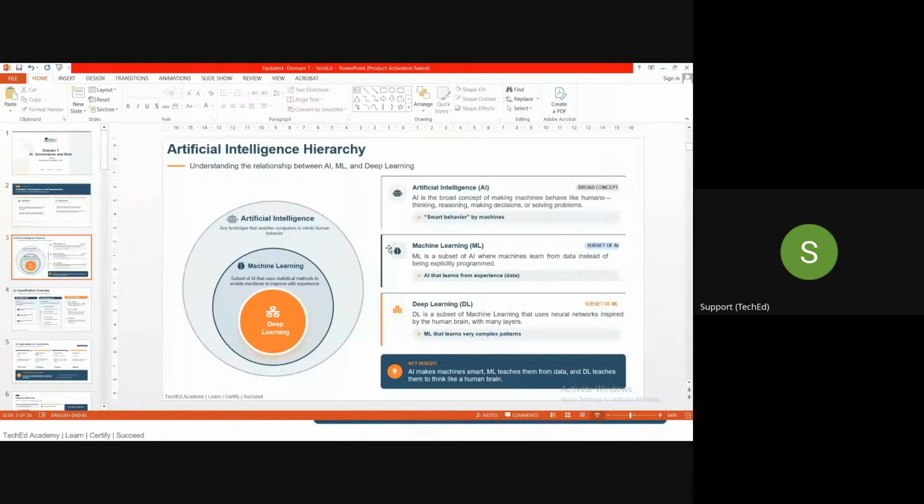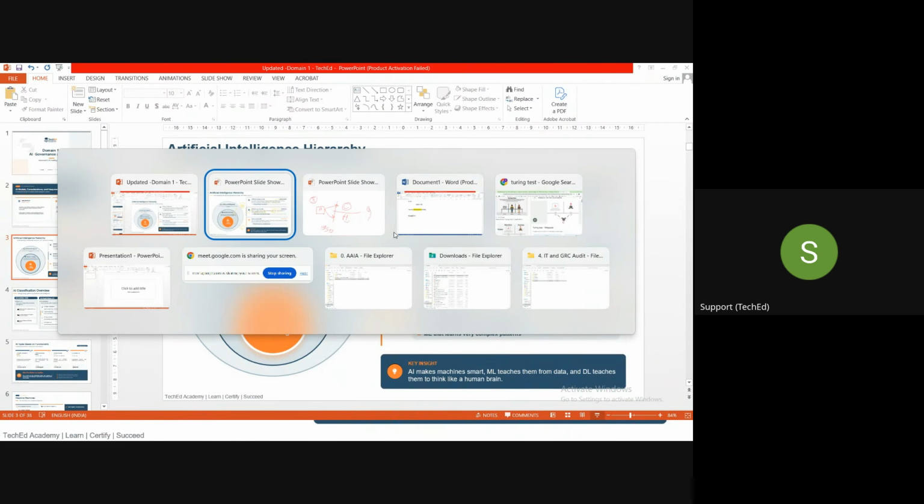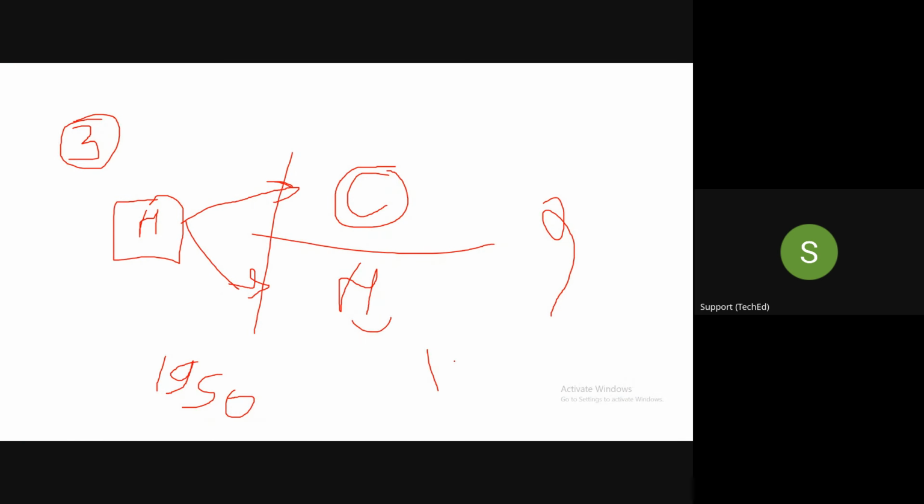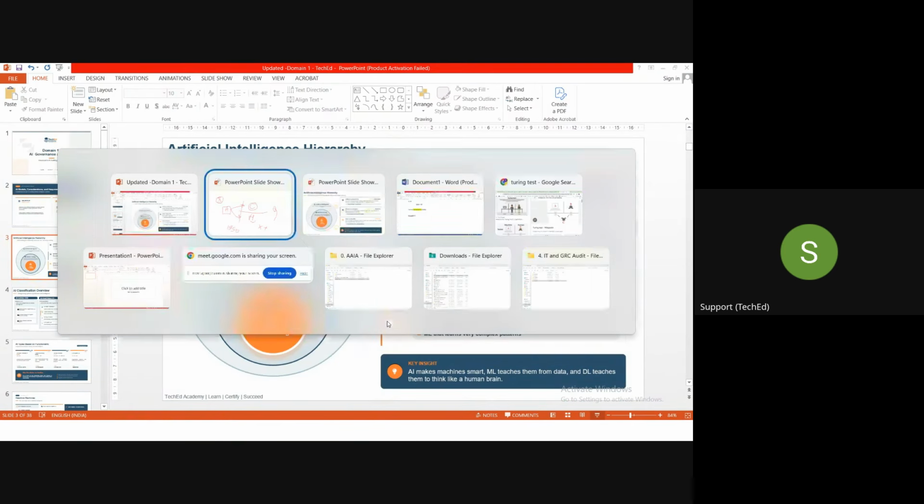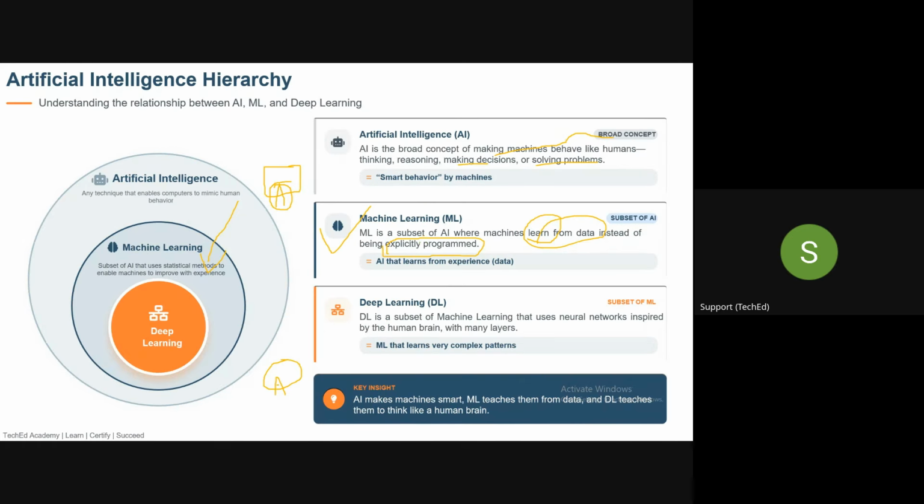For example, in a general system we write some program logic, and based on that logic it will say x plus y equals z. But in machine learning, the model will learn based on the data you are using, and it will do certain tasks.